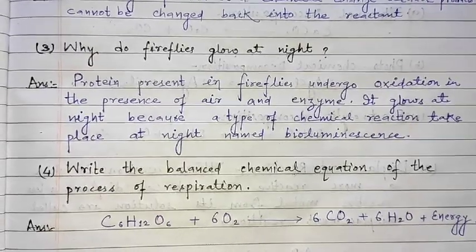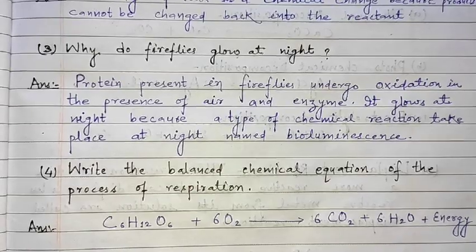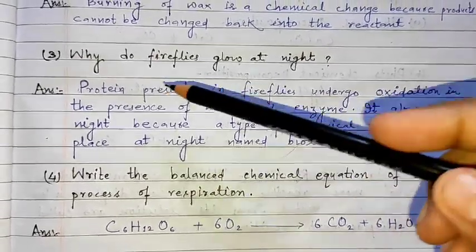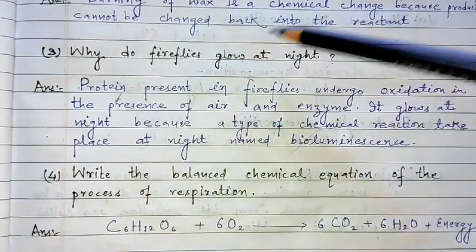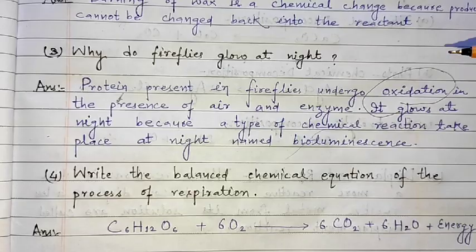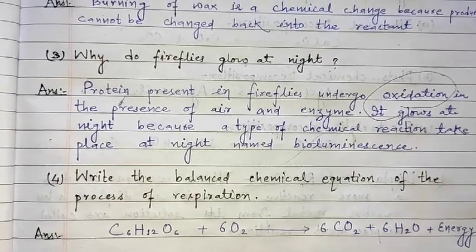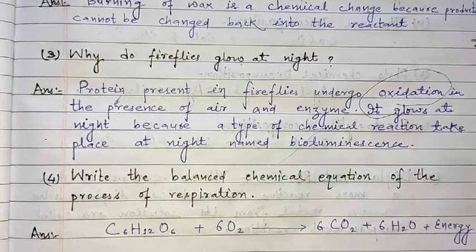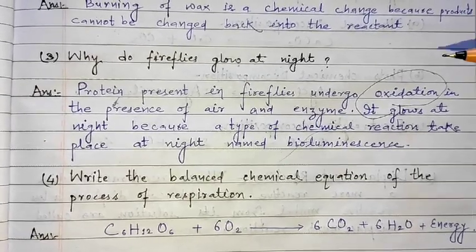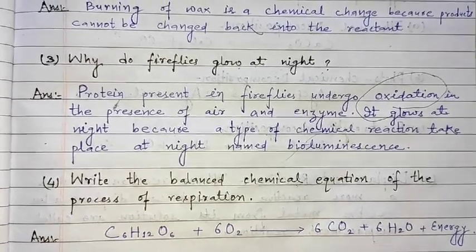Coming to the third question: why do fireflies glow at night? Generally in fireflies, one protein is present in their body which undergoes oxidation. Oxidation means addition of oxygen. Obviously, if air is present, there will be addition of oxygen.